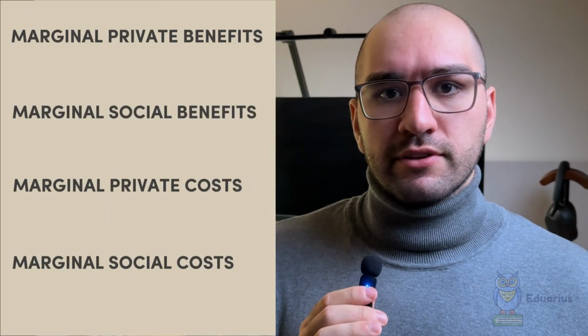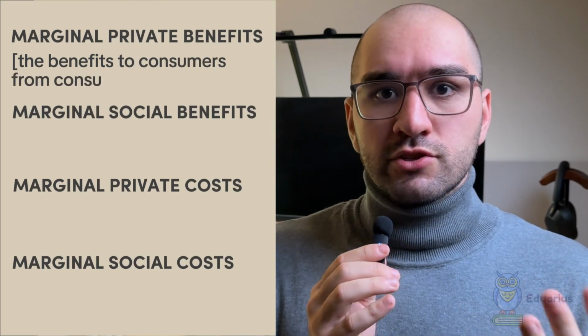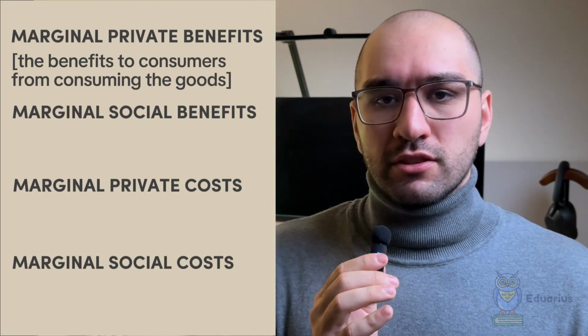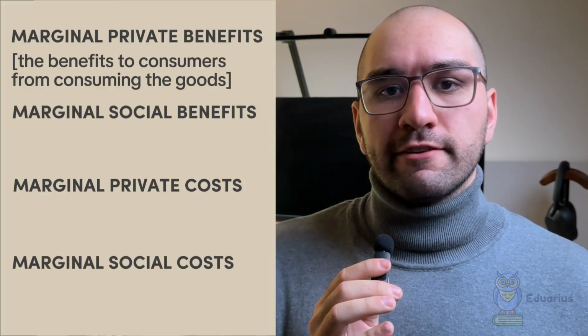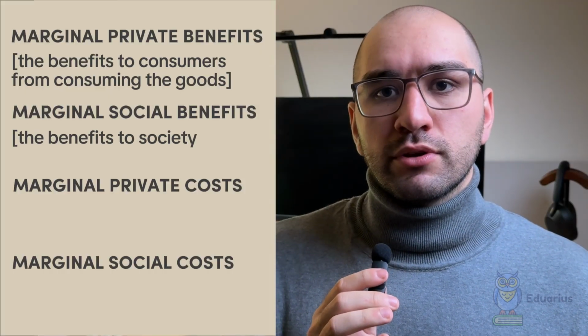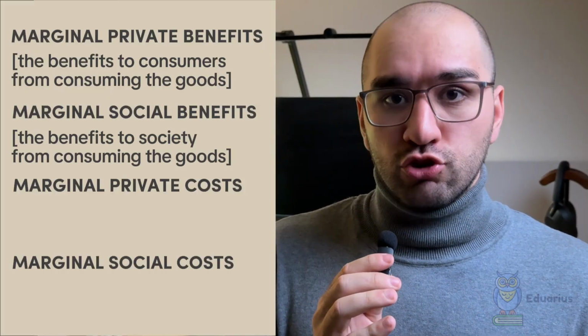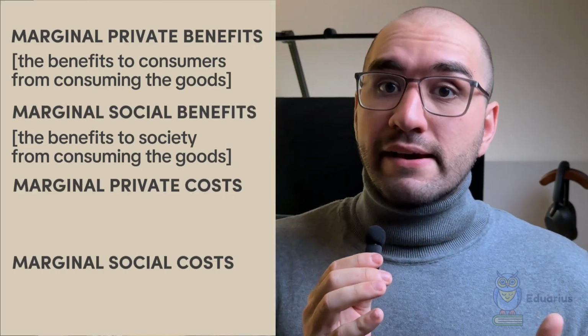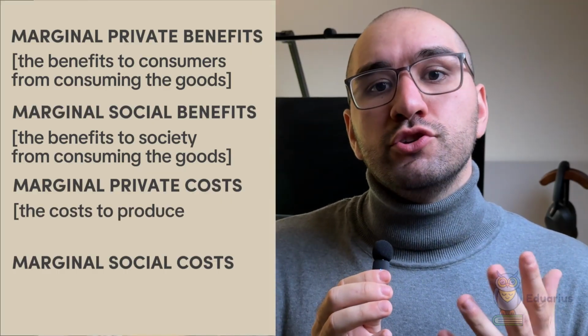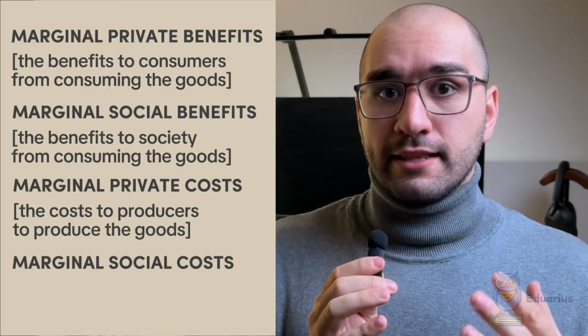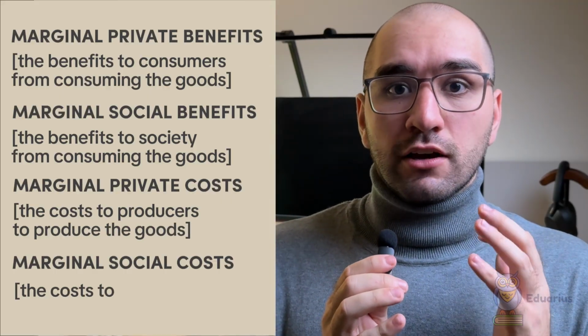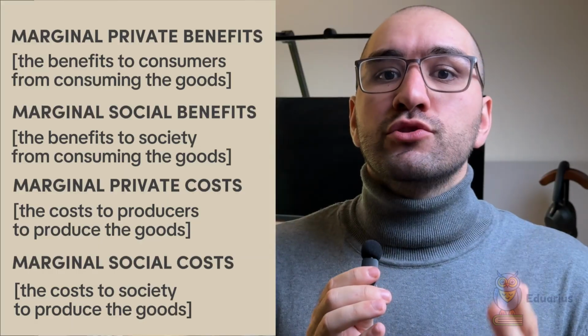Marginal private benefits are the benefits to consumers from consuming the goods. Marginal social benefits are the benefits to society from consuming these goods. Marginal private costs are the cost of producers to produce the goods. And marginal social costs are the costs to society of producing the goods.